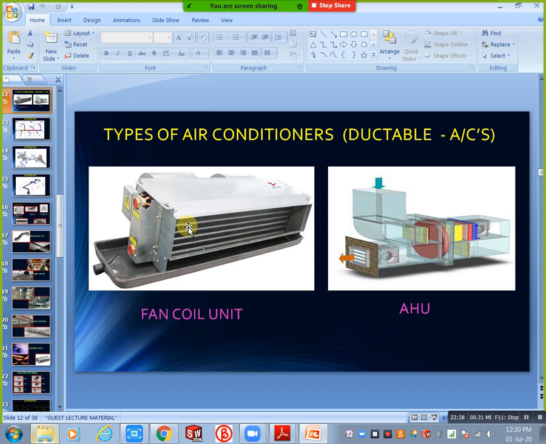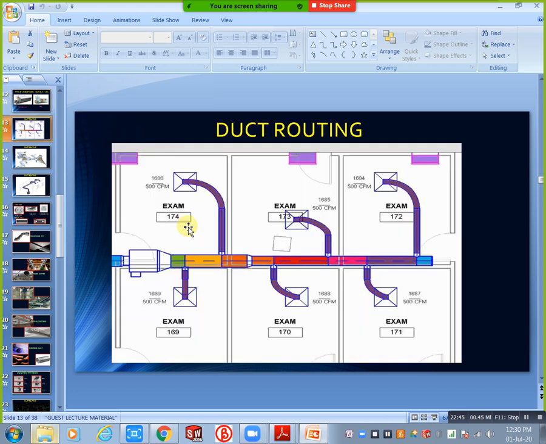Next we will discuss duct routing. In Revit we can show our duct routing like this. Here we have different colors. The duct routing is okay, and here we have air terminals. Our duct is directly connected to the air terminal. But in Revit here we have different colors, and that color indicates your flow. For example, here you have large flow, meaning our duct size is high, the volume is also high, so the airflow rate is also high compared to this one. Here the volume is less, so the duct area is less, and the airflow is also less. That's why, based on flow, you get a variation of colors.